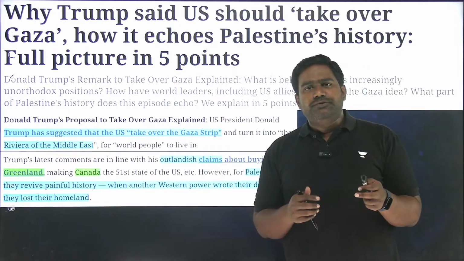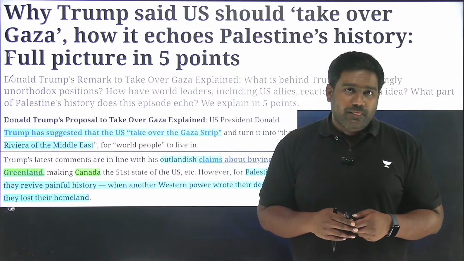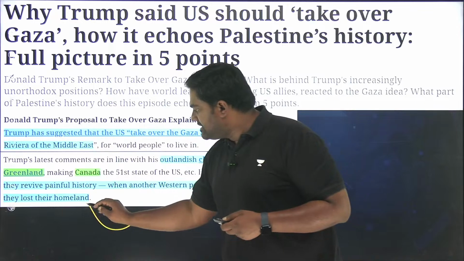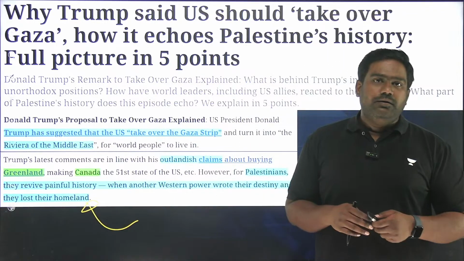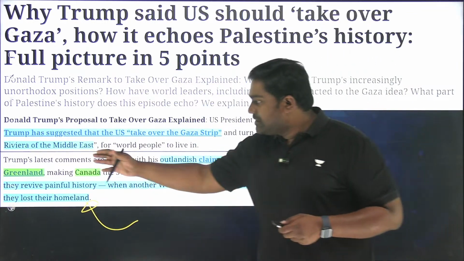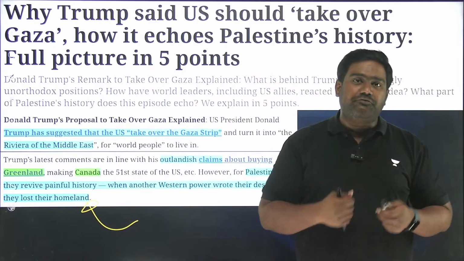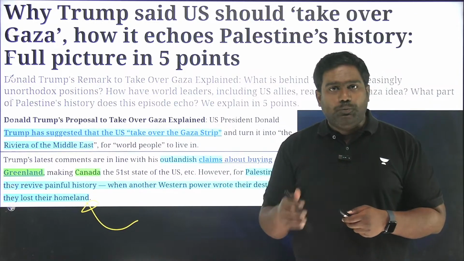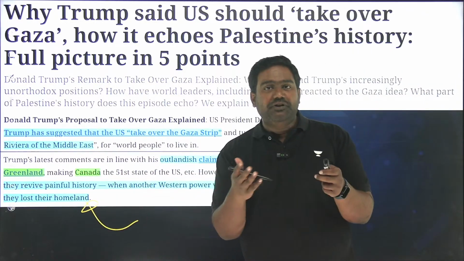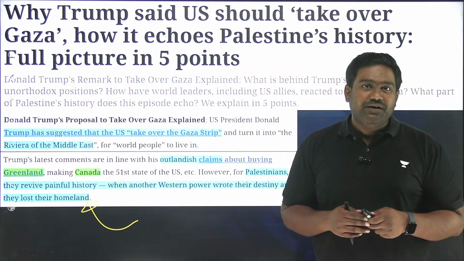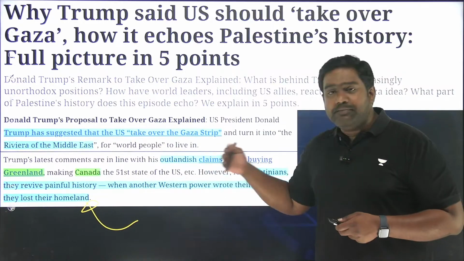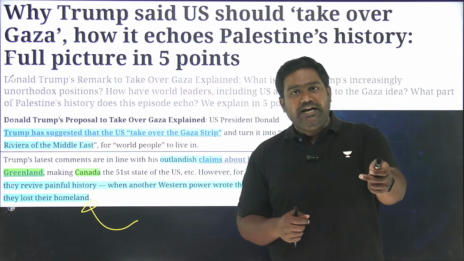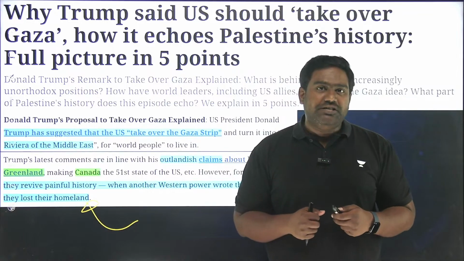See, Trump is not new to controversy. Trump has already made controversial statements regarding other territories as well, such as Greenland. He has said he'll take back Greenland from Denmark. He has also pushed Canada to join the US as the 51st state of the United States. He has even renamed the Gulf of Mexico. He has said that the Panama Canal should be taken back by the US.